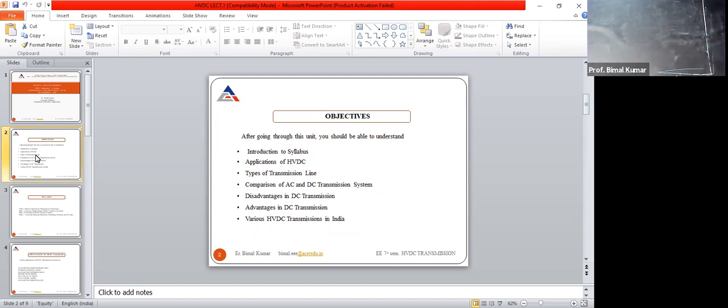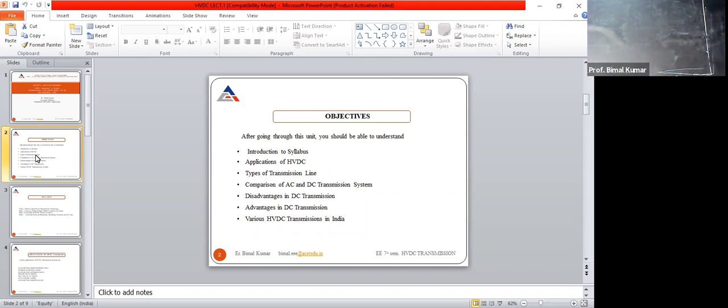So at the start, we will generate some AC voltage, generally 11.6 kV. Then that 11.6 kV is converted into DC. It may be stepped up or may not be, but before transmission, it must be converted into DC.